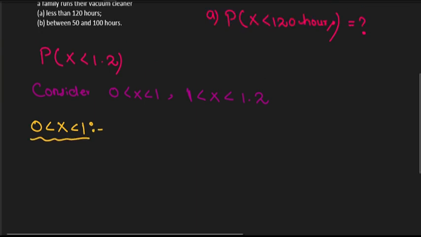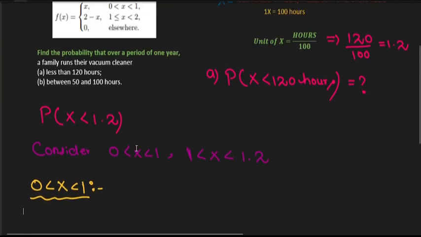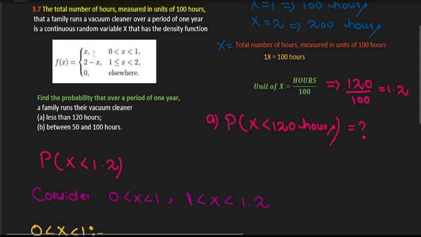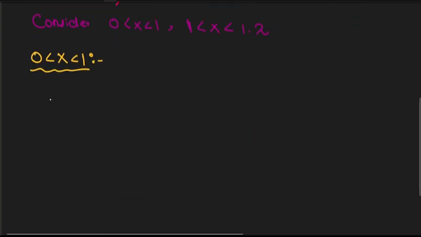We know that if we consider this interval, we will integrate the function from 0 to 1. Here we integrate over the function from 0 to 1, and my density function is given by x dx.